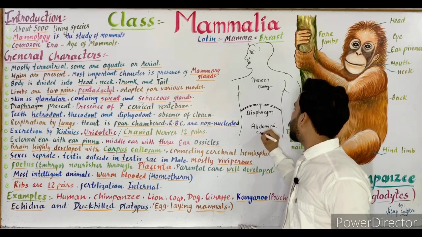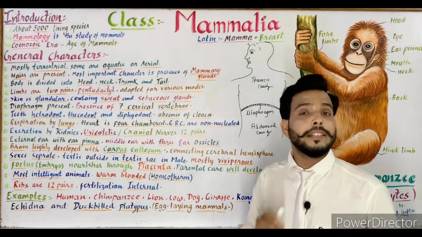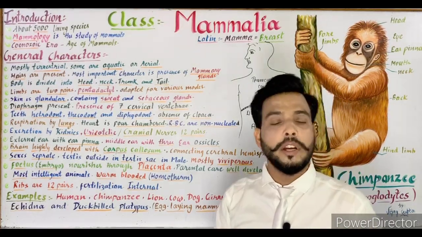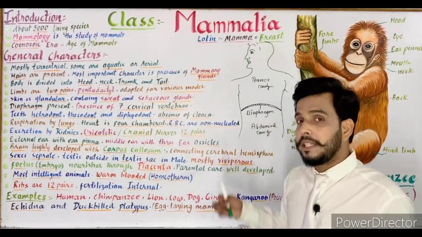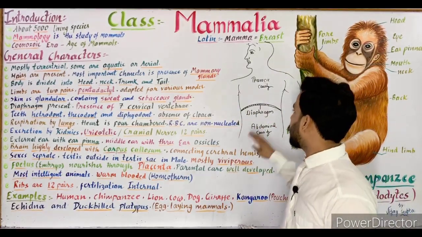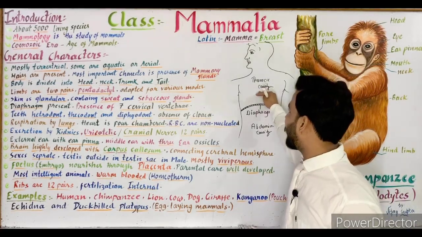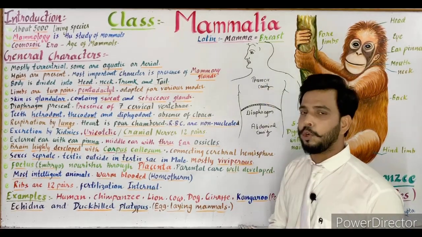So the muscular diaphragm is present in the body cavity of all mammals, and it is again a characteristic feature of mammals. It is not present in other classes like amphibia, reptilia, aves, etc. So the diaphragm is only present in mammals, which divides the body cavity into thoracic cavity and abdominal cavity.